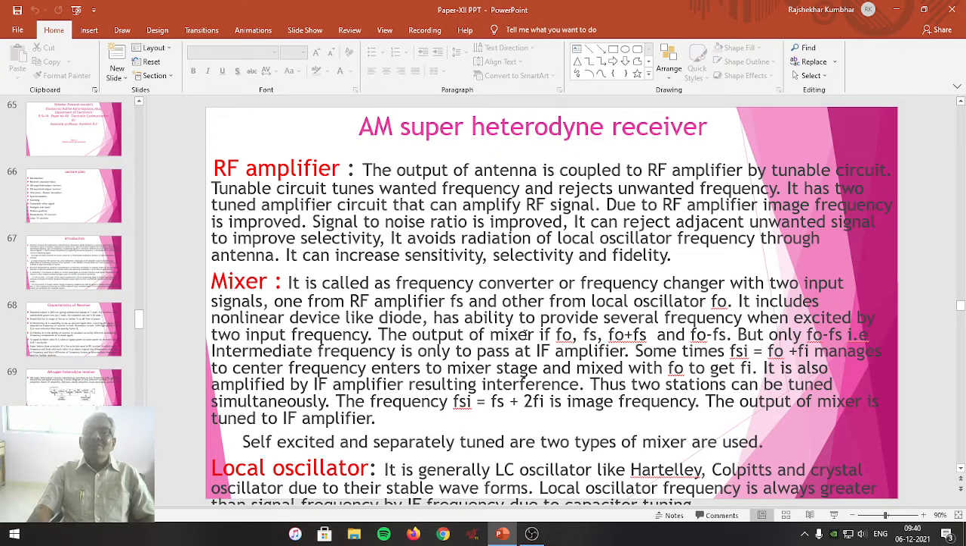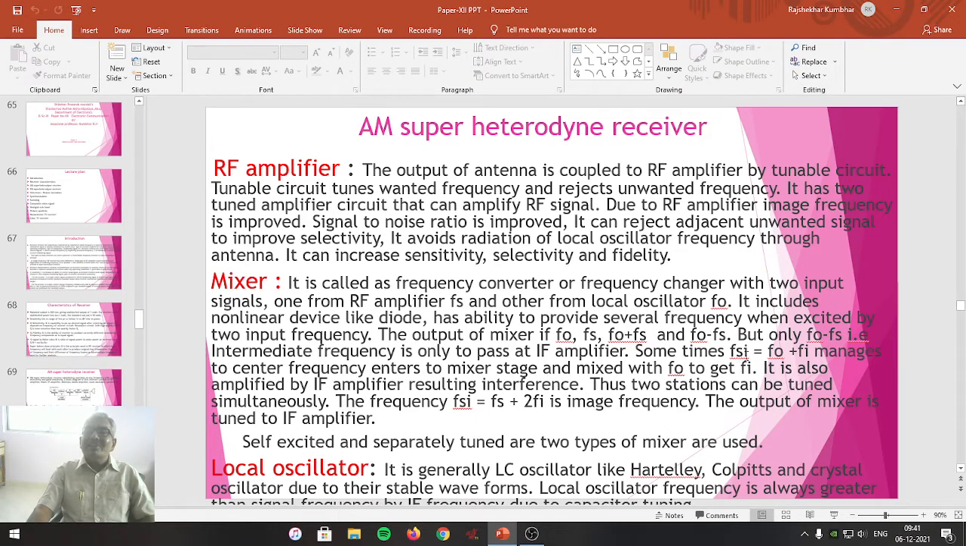The output of the mixer is FO as it is, FS as it is, FO plus FS, the sum of these frequencies, and FO minus FS. This is done by using the super heterodyne principle. So that's why the receiver is called a super heterodyne receiver. These four frequencies are produced at the output of the mixer, but only FO minus FS, that is the intermediate frequency, is allowed to pass to the IF amplifier because it is called the IF frequency.